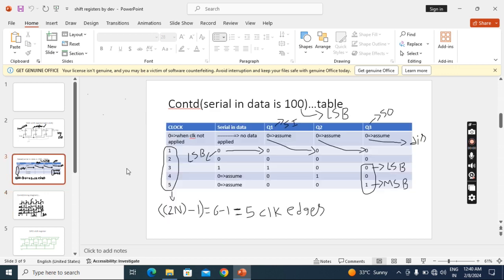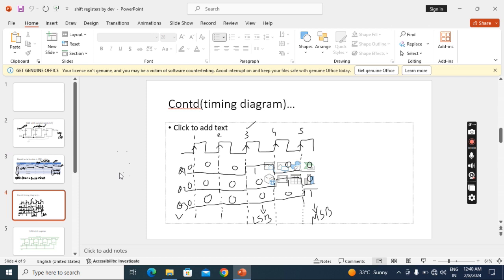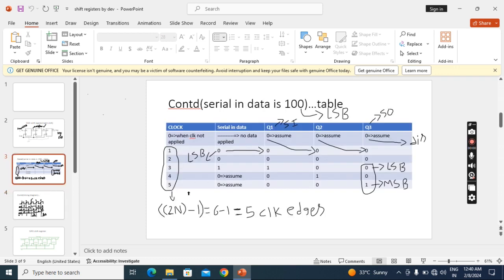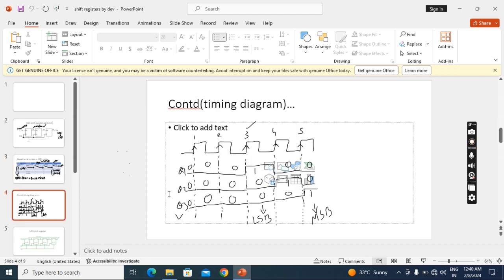Continuing, at the fourth clock pulse, Q1 became 0 again and Q2 became 1, and Q3 continues as 0. At the last clock pulse, at 5, see the status: Q1 and Q2 are 0, but Q3 is 1. So Q1 continues as 0, Q2 went from 1 to 0, and Q3 went from 0 to 1. Okay, those values we wrote here.